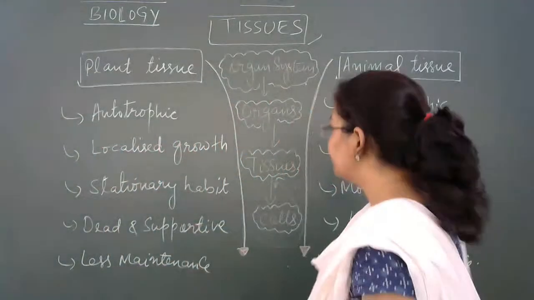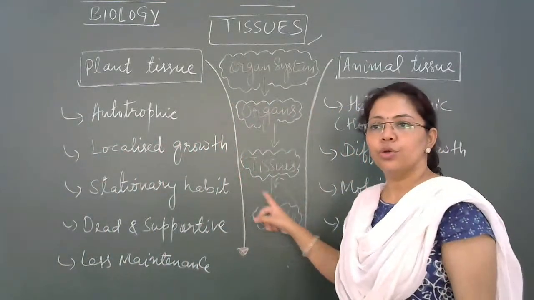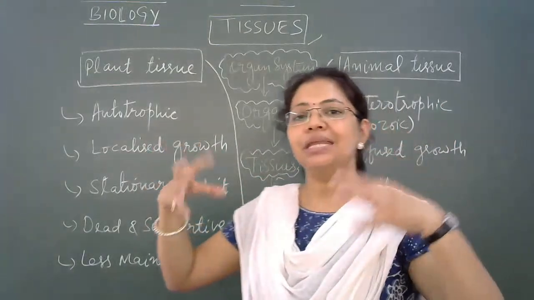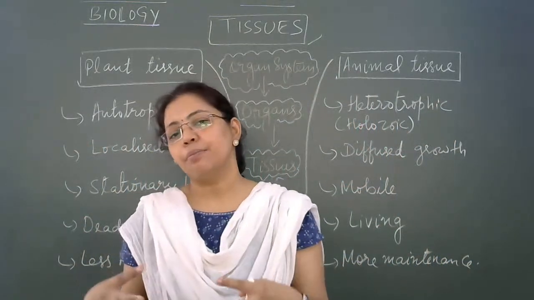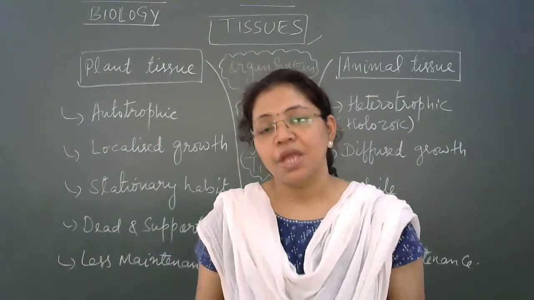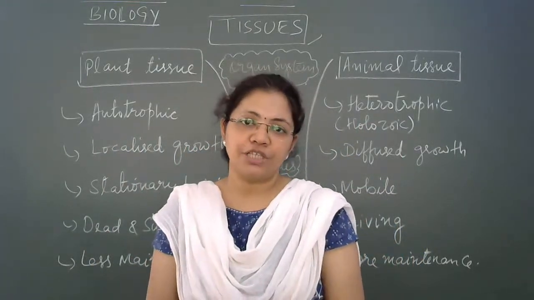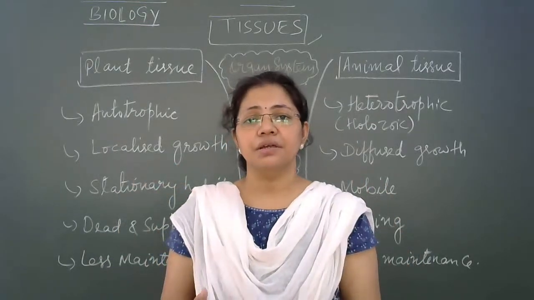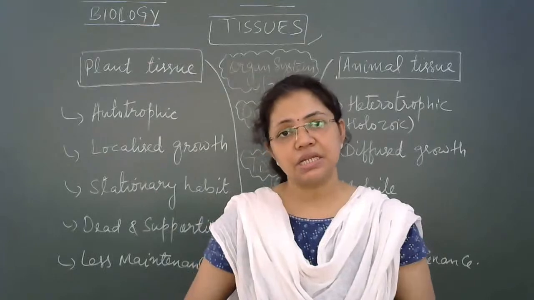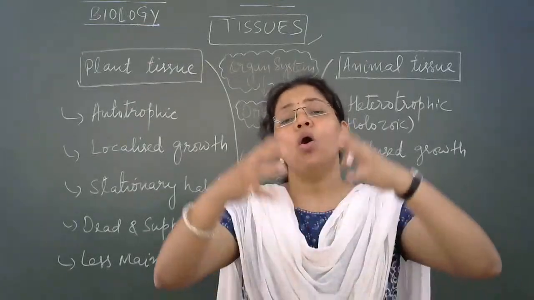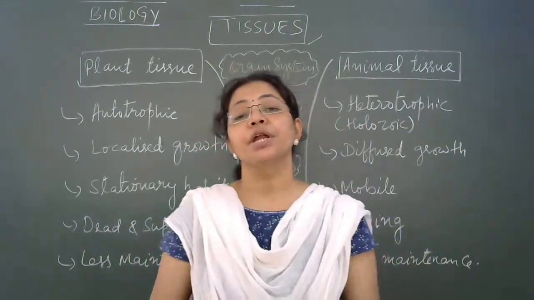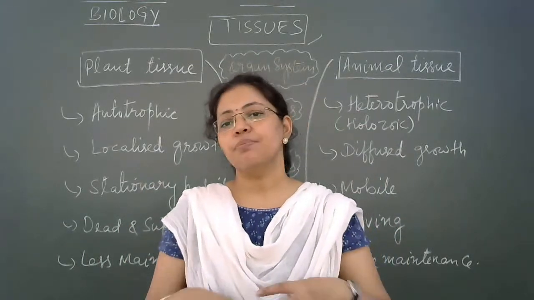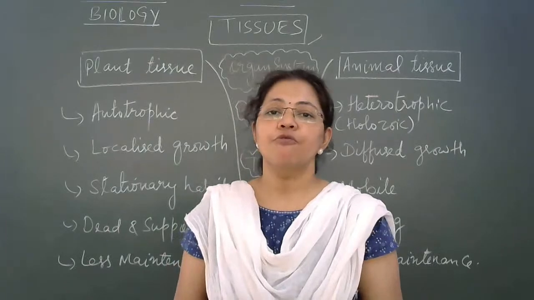Let's focus here. Okay, so I hope now you got what is a tissue, right? So we have many examples of tissue. Say for example, in our body blood is flowing, so that blood is an example of tissue, right? Inside our digestive system, many organs are there: esophagus, small intestine, stomach, etc. All these organs in turn are made up of varieties of tissues, right? And these tissues perform together a variety of functions.